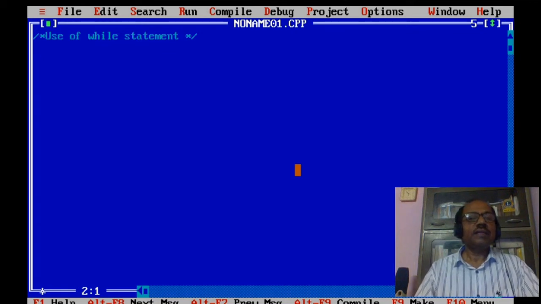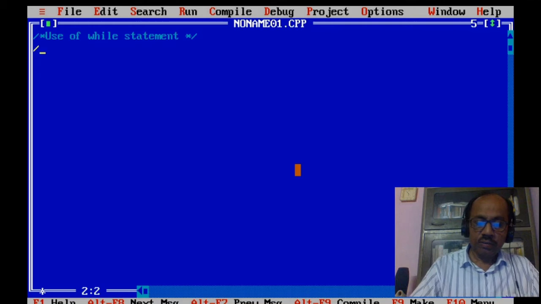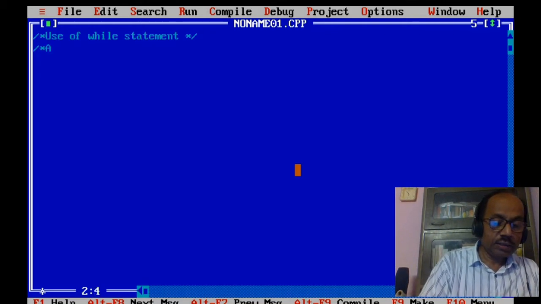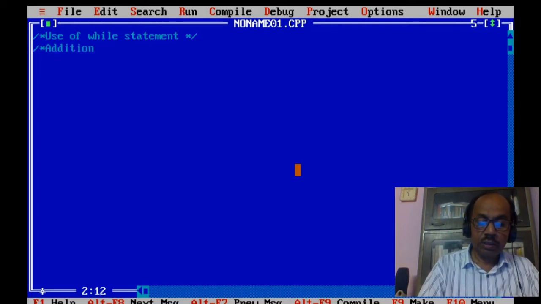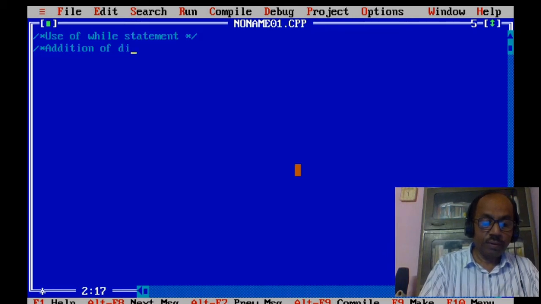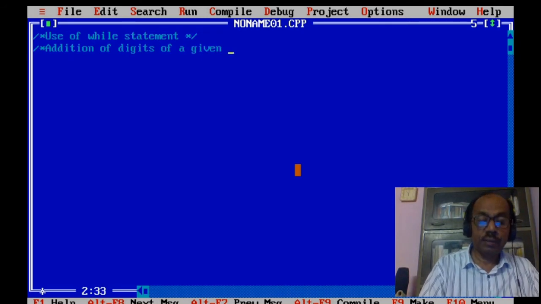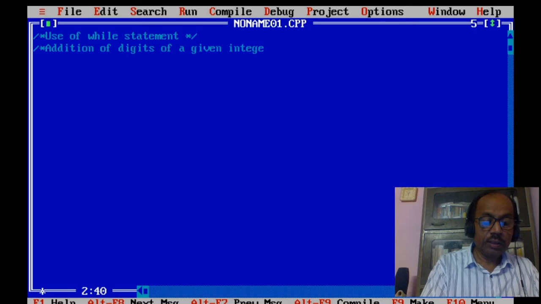So we will take that example. Addition of digits of a given integer number.